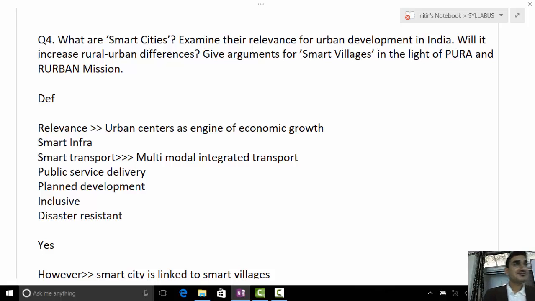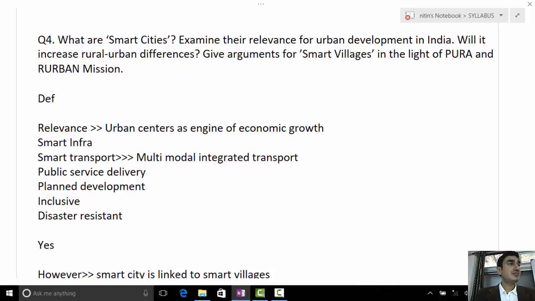Vibhu? So first part only, what is a smart city? Yeah, first part. Smart cities are basically an urban economic system represented by four pillars of comprehensive development: institutional, physical, social, and economic infrastructure. Its objectives are to promote cities that provide core infrastructure, give a decent quality of life, a clean and sustainable environment, and application of smart solutions. But yeah, good.